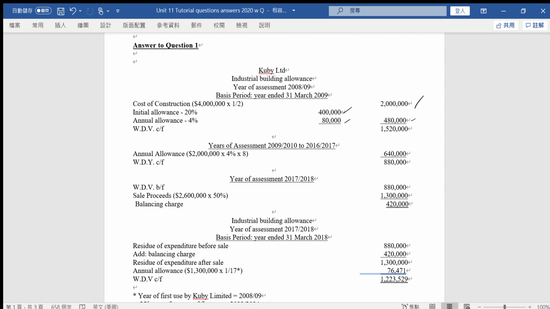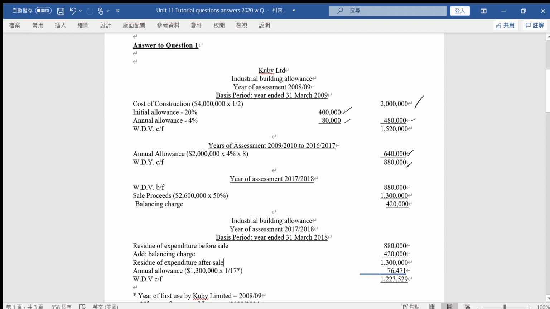Then, before it sells to another company, Kubi can claim in total 8 years of AA, from 2009-10 to 2016-17. Within this period, there are 8 years. That's why 2 million times 4% times 8 will be 640,000. And the residual value of the building, or written down value of the building, is 880,000.